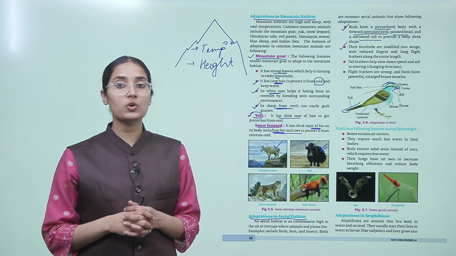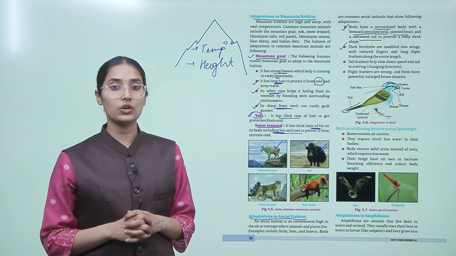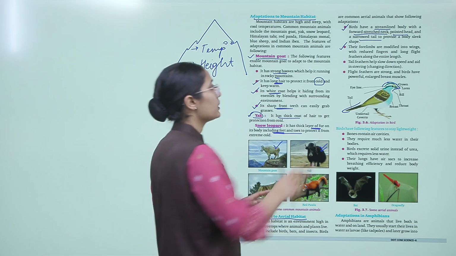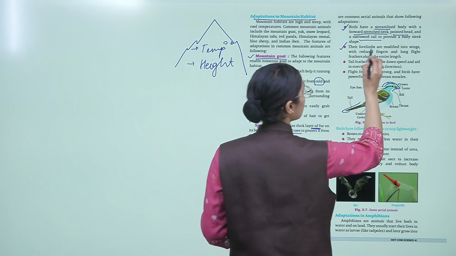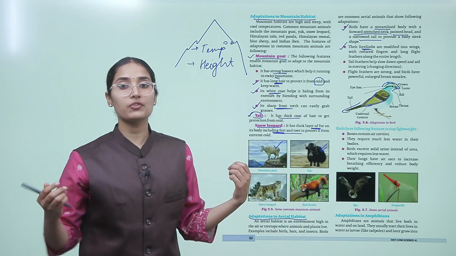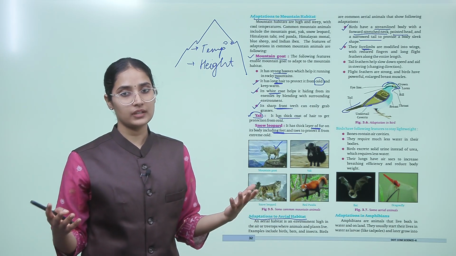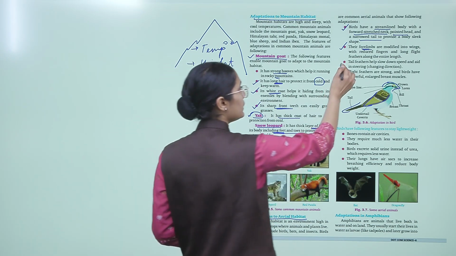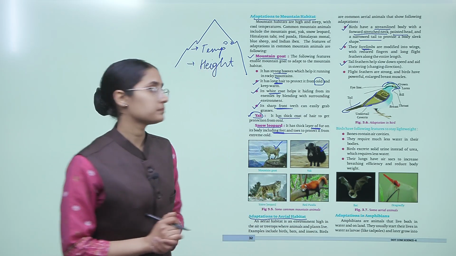Their forelimbs are modified into wings with reduced fingers and long flight feathers along the entire length. So, they have feathers also. Basically you can say forelimbs as hands. Their hands are modified into wings that help them to fly. Tail feathers help slow down speed and aid in steering.